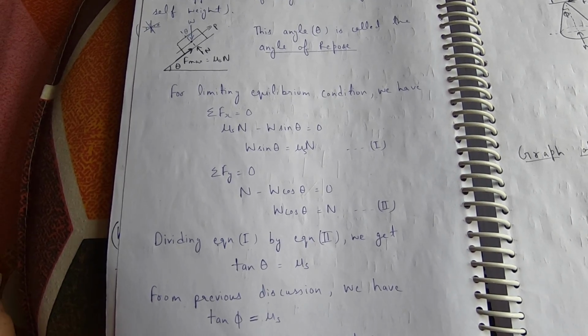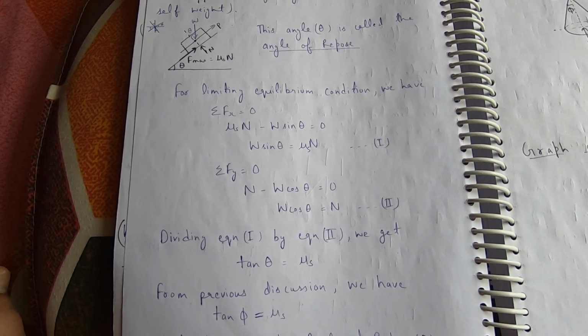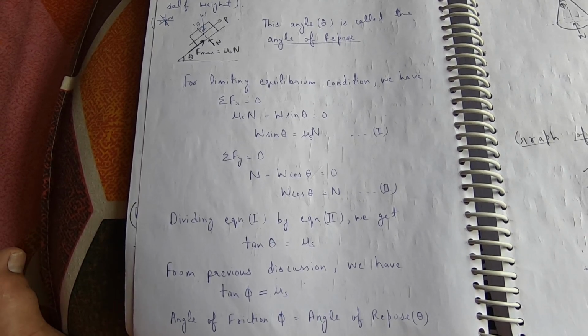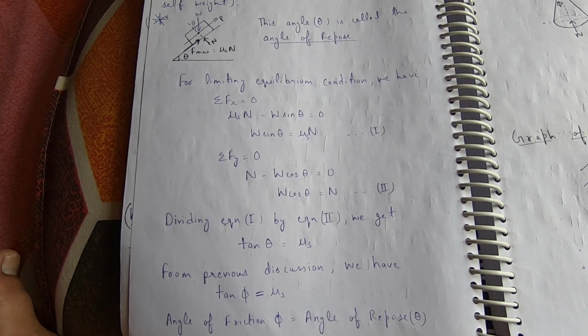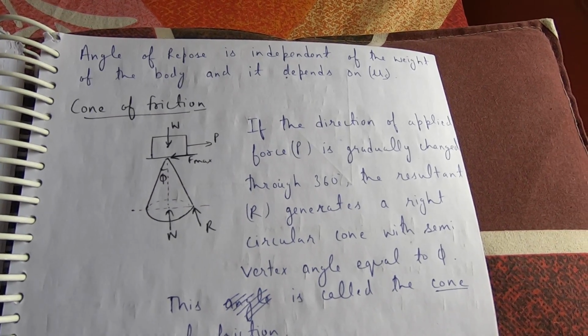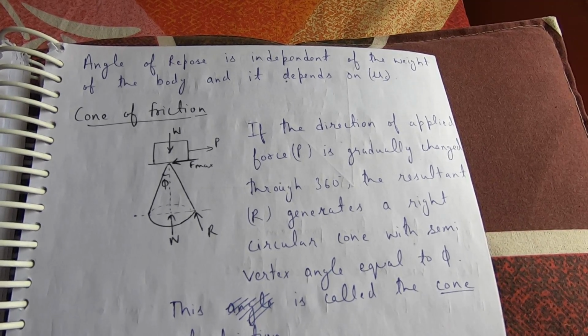Dividing equation 1 by equation 2, we get tan theta is equal to mu s. From previous discussion, we have tan phi is equal to mu s. Angle of friction phi is equal to angle of repose theta. Angle of repose is independent of the weight of the body and it depends on mu s.